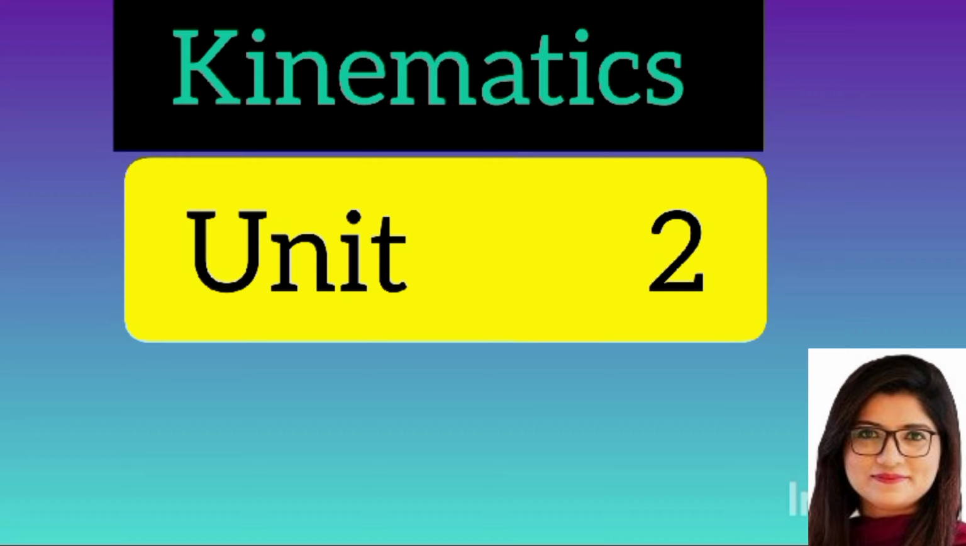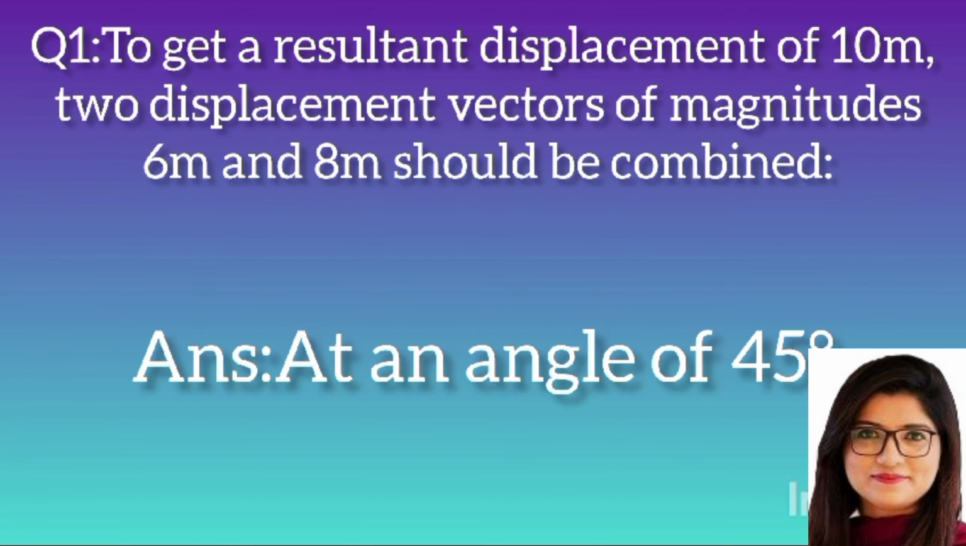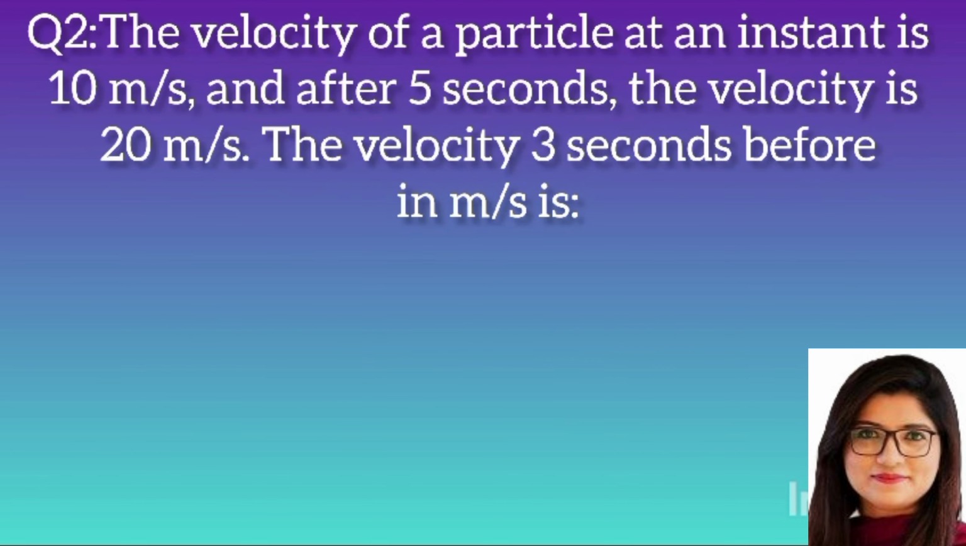Mathematics Unit 2, Physics Class 11. Question 1. To get a resultant displacement of 10 meters, two displacement vectors of magnitudes 6 meters and 8 meters should be combined. Answer: at an angle of 90 degrees.